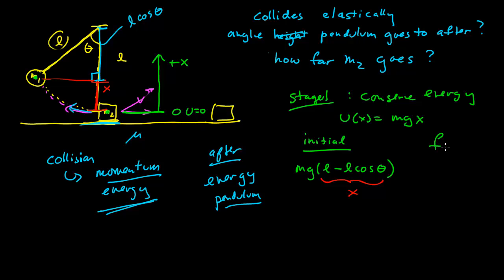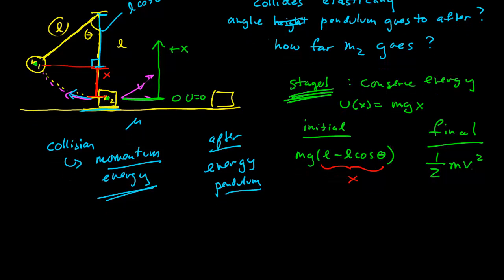Now the final, and I mean the final of stage 1, is immediately before the collision. At that point, the object is at the zero of potential energy, so its potential energy is 0. It only has kinetic energy, so we'll call that 1/2 m v squared.